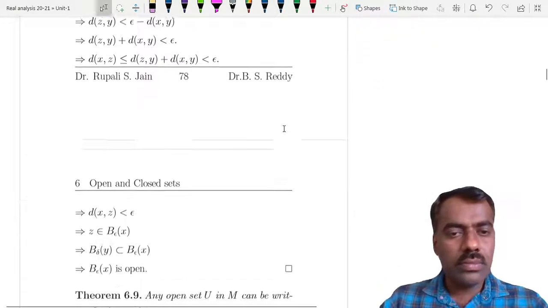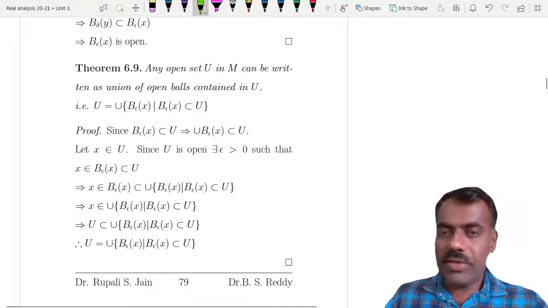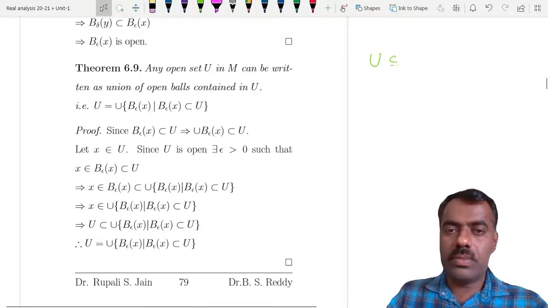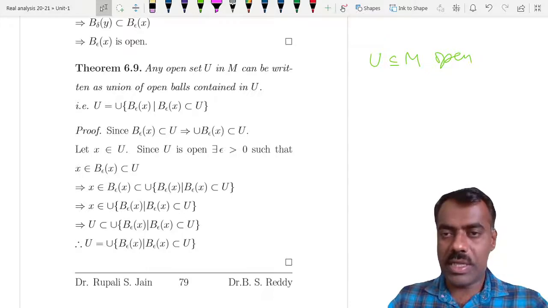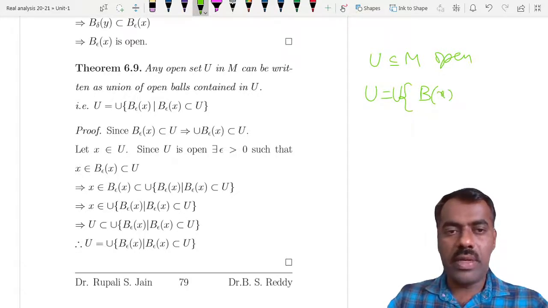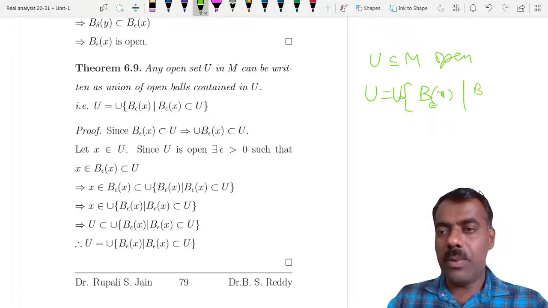Okay, next one. You take any open set U, a subset which is open in a metric space. Then we can write U as a union of open balls contained in U. That means we can write U as the union of balls B(x, epsilon), some open ball with some epsilon, where this ball is completely contained in U.